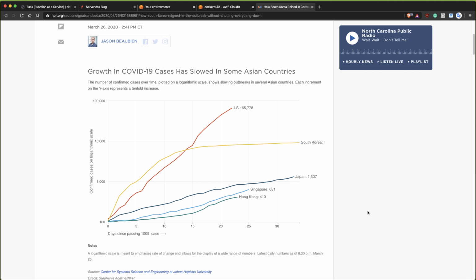So here's an example. I've worked all over the world, and there are many places in the world that do things better than the United States. This is a data-driven chart that says there's a very different thing happening. In the U.S., we have a linear curve that shows the rate of COVID-19, and if you look at more densely populated regions, including South Korea, Japan, Singapore, Hong Kong, you can see that this is logarithmic, right? So they're doing something very differently. So what are they doing differently?